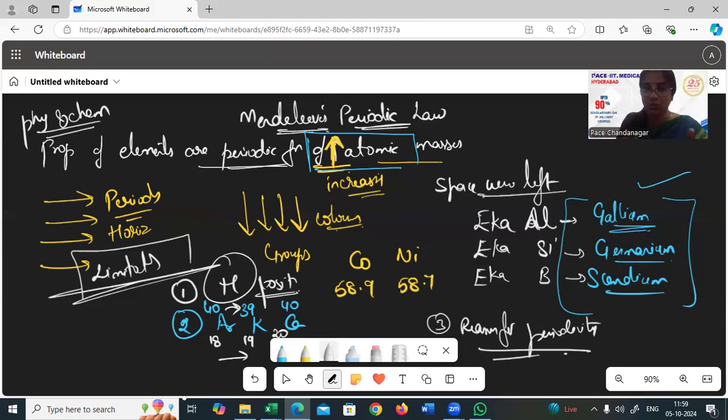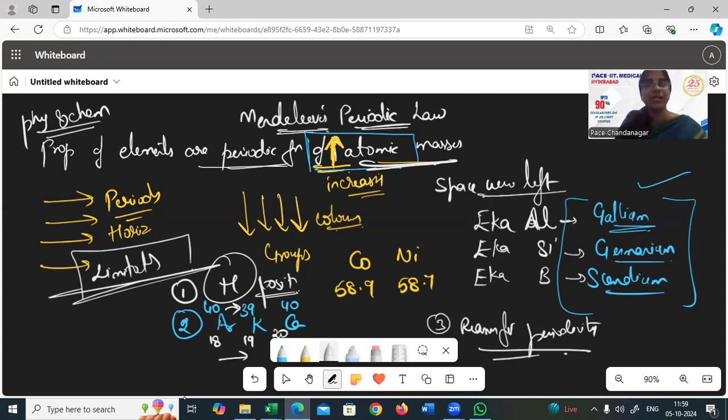He named them rows and columns. The only thing where it goes wrong is that he said the properties of elements are a periodic function, which means the properties are repeated. The next elements as you come down the groups have similar properties. But that is not explained by him. The increasing atomic mass concept is wrong because we have seen a difference there. Mass is not increasing here, it is getting decreased. So there is one flaw we can find, and this theory also is not completely accepted.